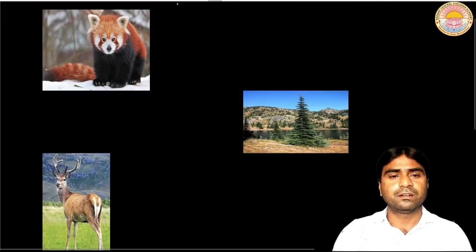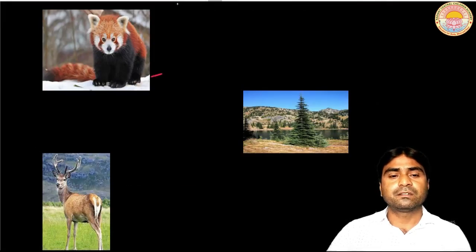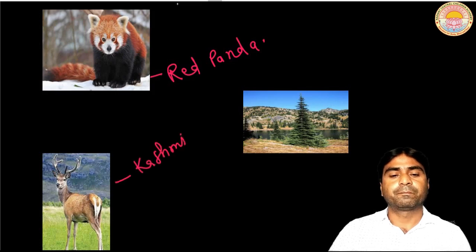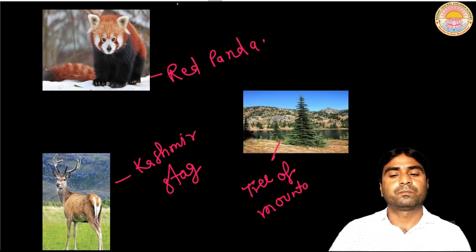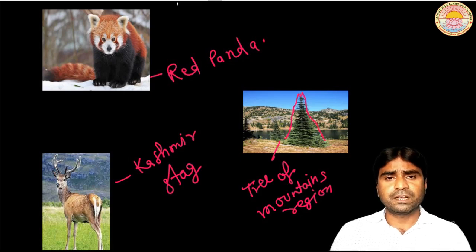Here we can see the figure. These are the important animals. The red panda is found in the hilly region. Here this is the Kashmir stag. This is a tree of the mountainous region. We can see here that the shape of the tree is also conical, right?